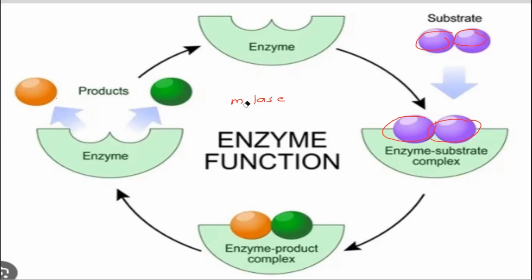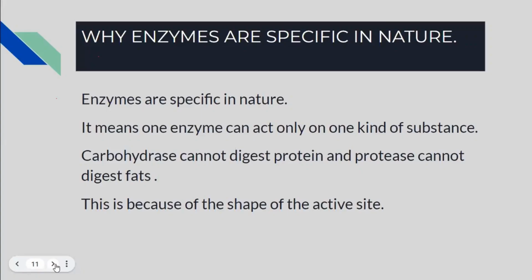And the substrate fits into it just like a key fits into a lock, or you can say just like two pieces of a jigsaw puzzle. And the next moment, what happens? It is going to break down the substance into tiny, simplest molecules. This is the lock and key model of enzyme and substrate. So you can say that the substrate is acting just like a key, and the active site of the enzyme is acting just like a lock. So they fit into each other and the chemical reaction happens.